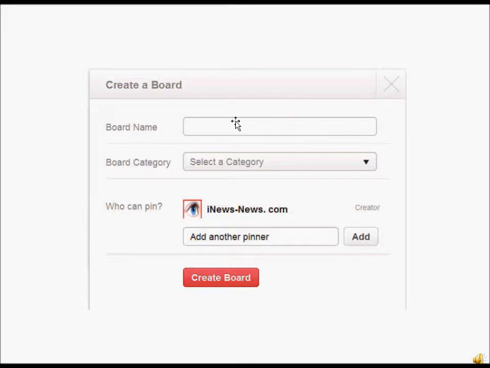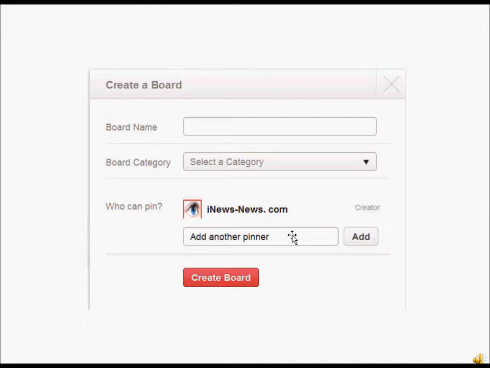It might be nice pictures or beautiful animals or whatever. And as soon as you make your board name, hit this arrow here and pick a category. Now they don't have too many categories. It's not as many as they should have, and so you have to just get a category that's somewhat close.